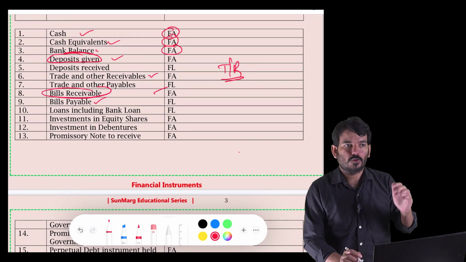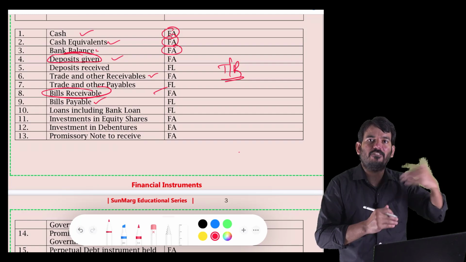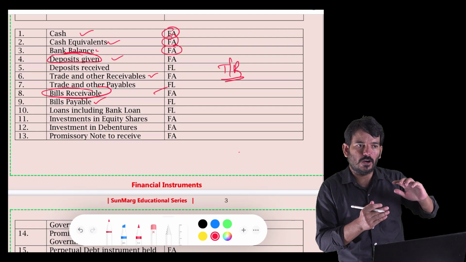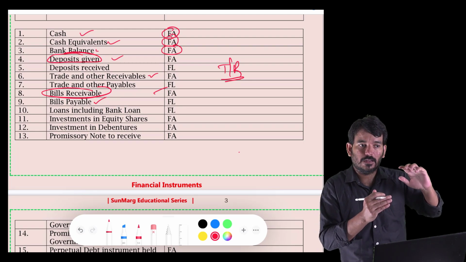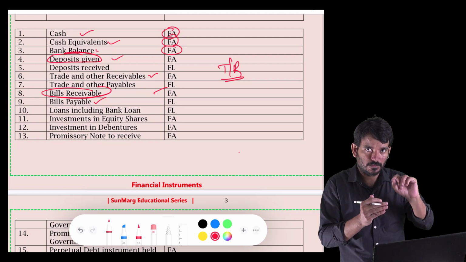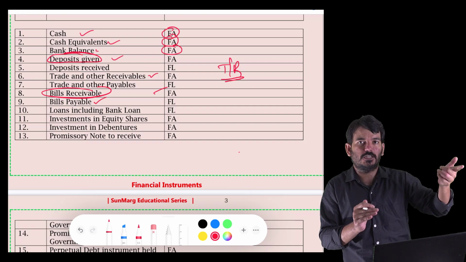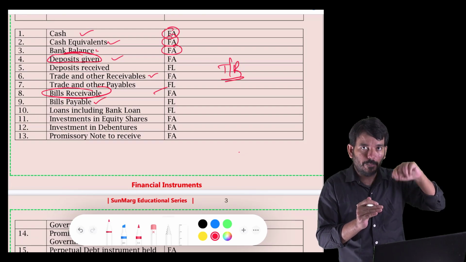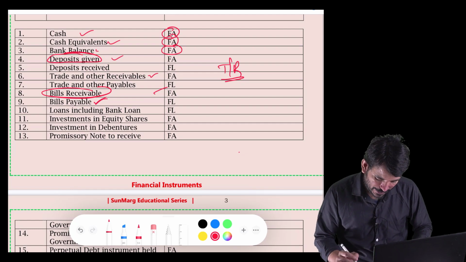Bills payable. So I bought some goods on a credit basis. I said that I'll make the payment after 30 days. So it is not just a liability, but it's a contractual liability. Okay. So there is a contract. It is not necessarily in writing, but it's a contract that I'll make the payment in future terms. So it's a contractual obligation to pay cash. Okay. So that is becoming my financial liability.